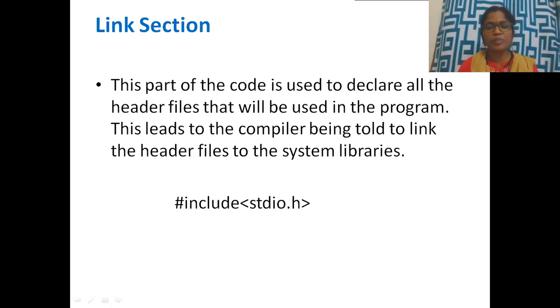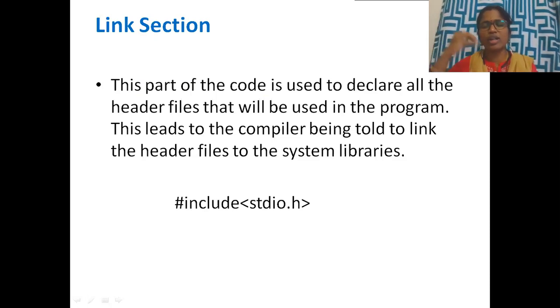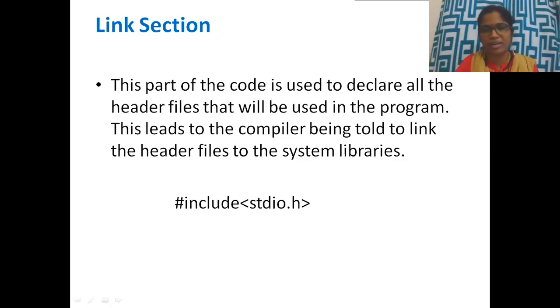Let's see, this part of the code is used to declare all the header files, that means all the information we use for the execution. This tells the compiler to link the header files to the system libraries. The system library is nothing but the C library which holds all the information required to execute our program. Example for this, hash.